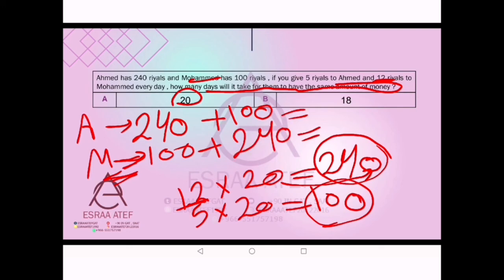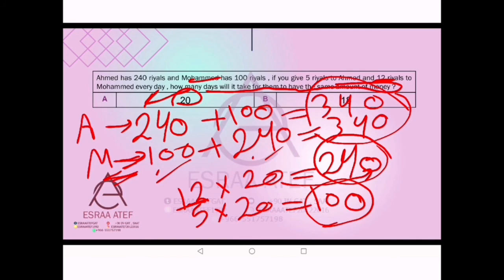And then we will add. If they are the same, it's right. If they are not the same, we will try the lesser number. So Ahmad, 240 plus 100 will be 340. 100 and 240 will be 340. So they are the same. So the correct answer is 20 days.